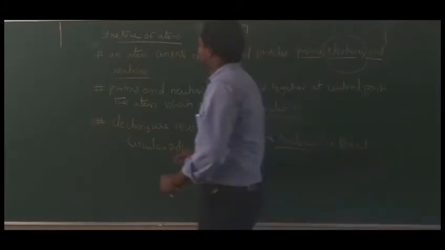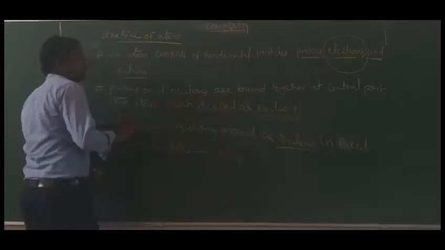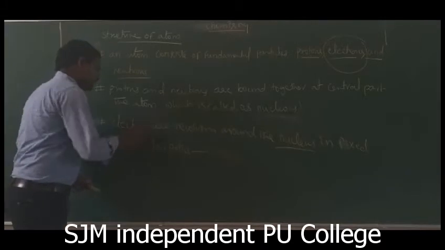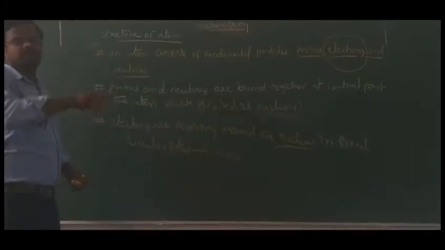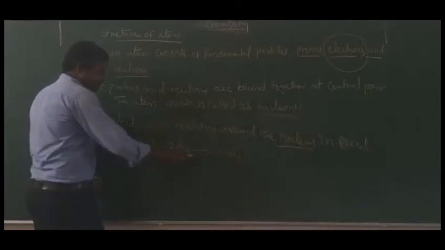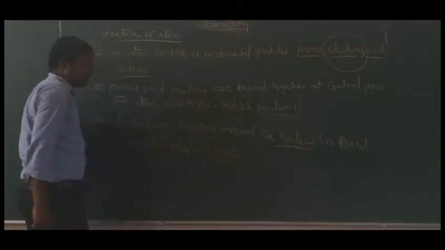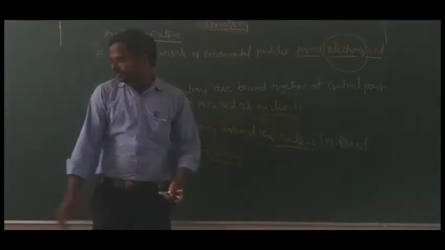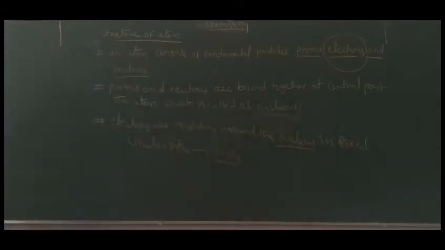Okay, so what are the fundamental particles? Mostly we are saying protons, electrons and neutrons. Protons and neutrons are bound together at a central part, whereas electrons are revolving around that central part of the atom, which is the nucleus. Whereas the circular path is called an orbit. So if you take an atom structure, see how they are present.